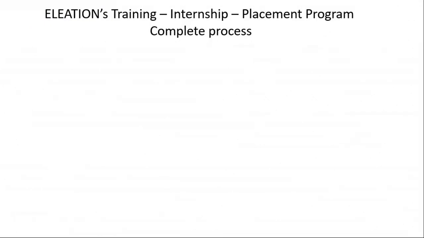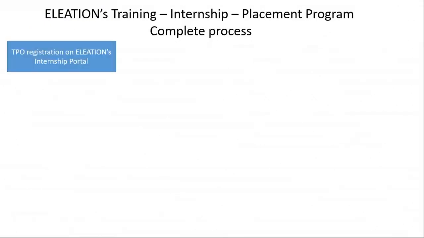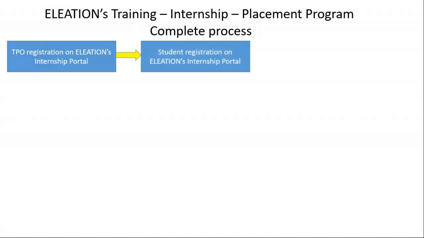So, ELEATION's training internship placement program starts with TPO registration, in which TPO will assign the date and time of the test, then share the student registration link and college code with all the students of 3rd year and 4th year mechanical, civil, production, automobile branch. Using the link shared by TPO and college code, all the students will register. After that, students will give online internship test.